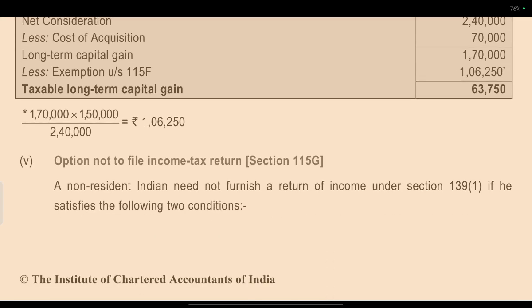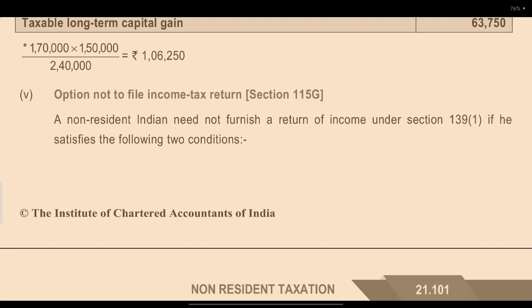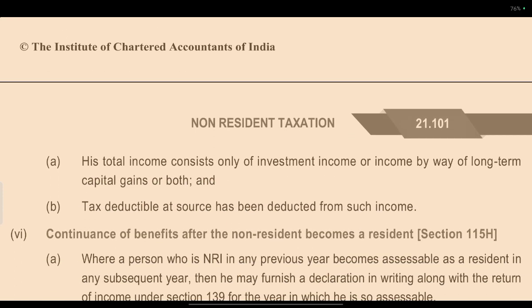Option not to file income tax return, section 115G. The non-resident Indian need not furnish a return of income under section 139 if he satisfies the following two conditions. His total income consists of only the investment income, the income by way of long-term capital gain, or both, and the tax deduction at source has been deducted from such income.